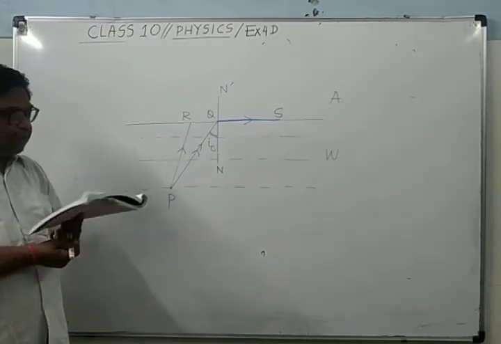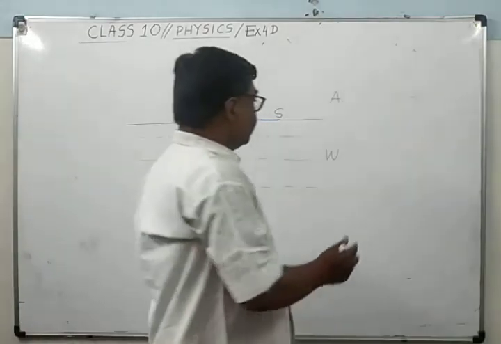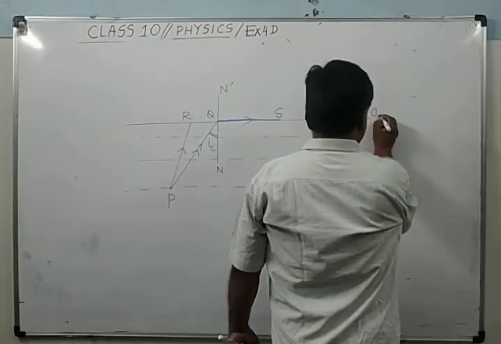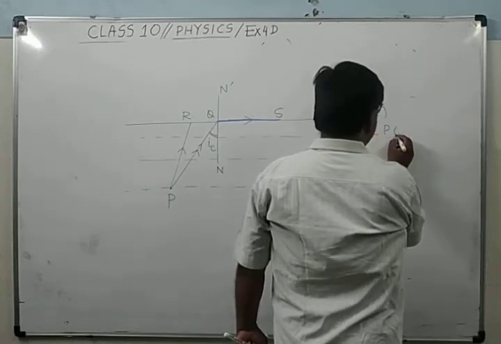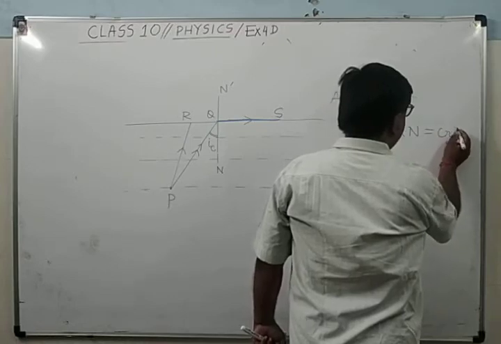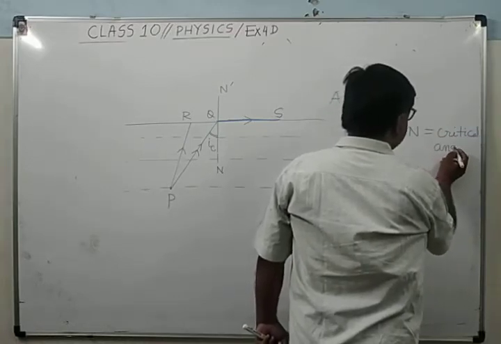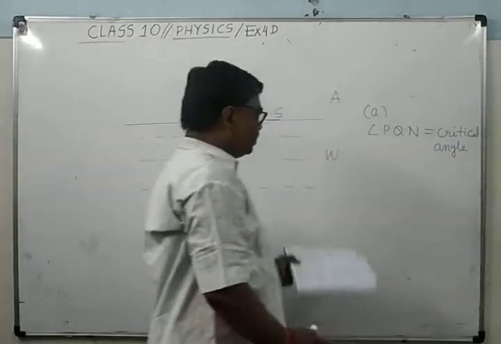So first part: state the special name given to the angle PQN. So you will write here, angle PQN is critical angle. This way you will write in the examination.